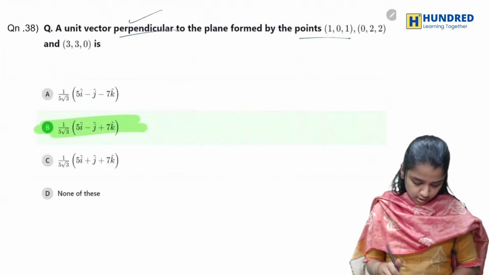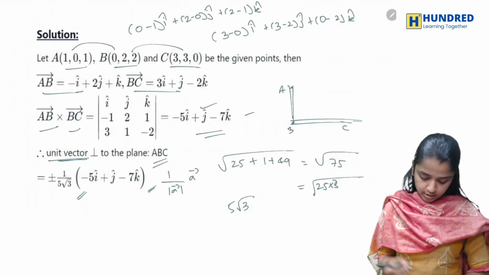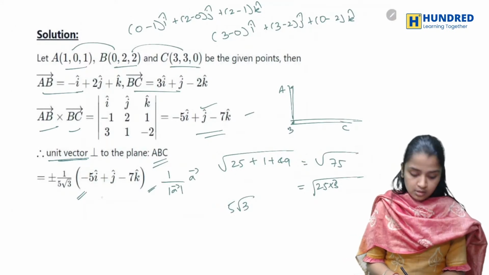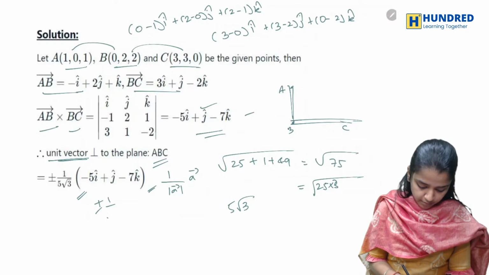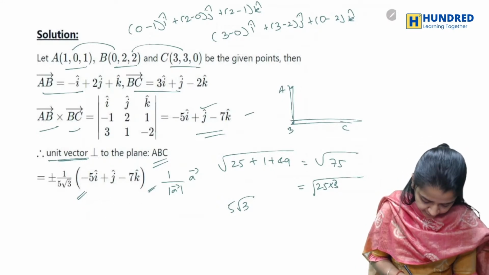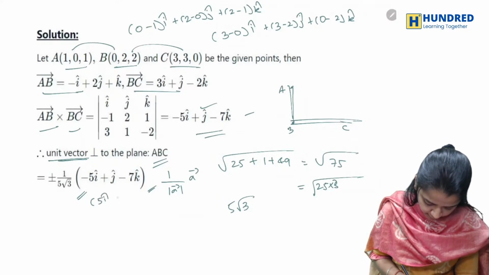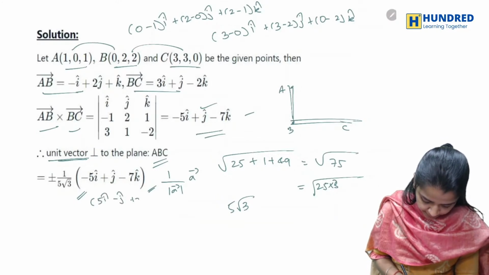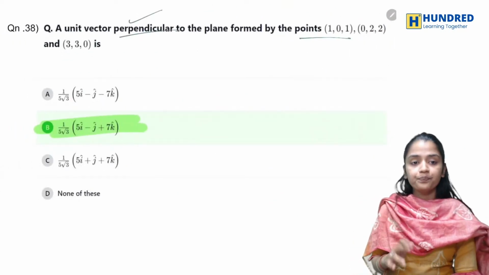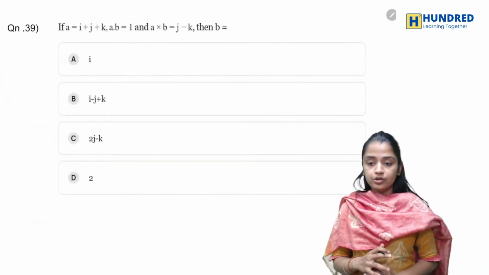You'll take the minus outside. So here, that's how I get option B, because I'm taking this minus outside, so it becomes plus or minus 1 by 5 root 3. When I take minus outside, it'll be 5I minus J cap plus 7 K cap. That's how you got option B. Now let's go to the next one.